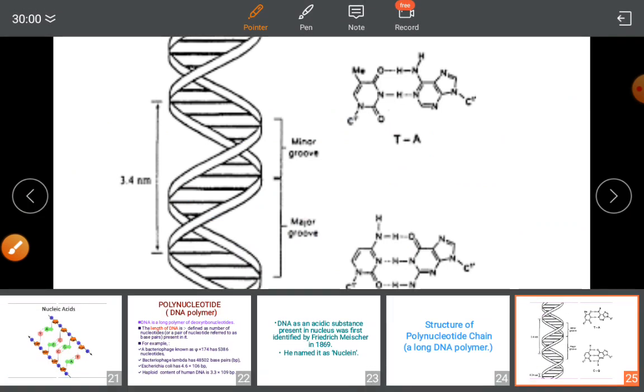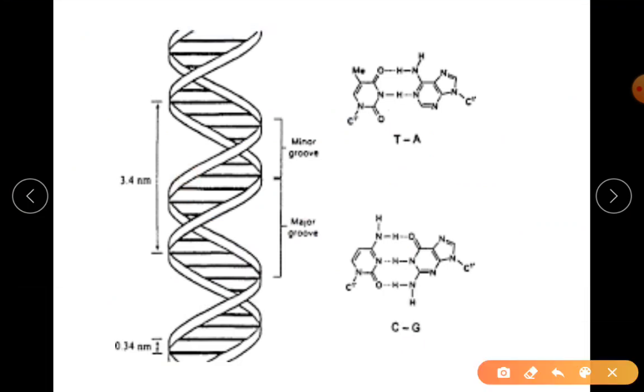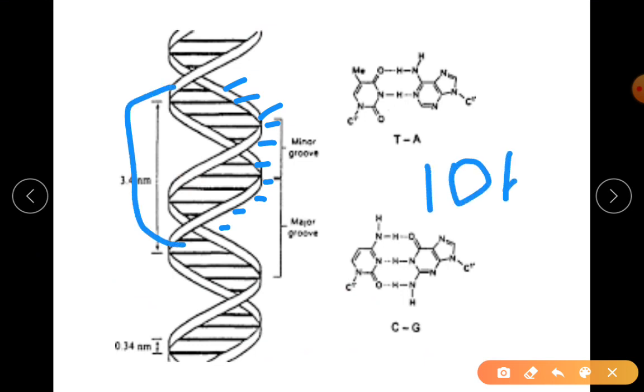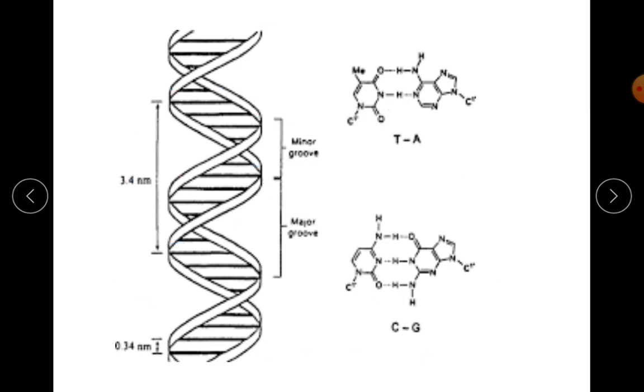And observe what is present in the base pairs. 1, 2, 3, 4, 5 is behind. 6, 7, 8, 9, 10. So I'm just taking one turn, there are around 10 base pairs which are complementary. The one turn shown here is 3.4 nanometer.